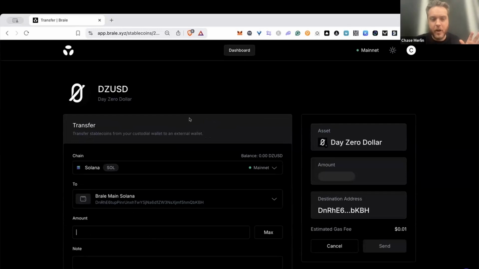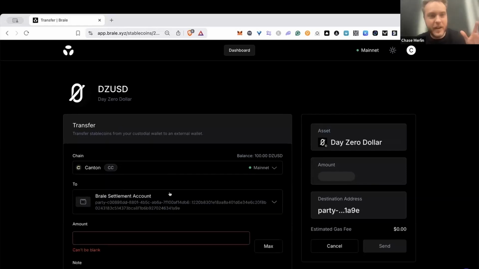I know a number of folks on the call are familiar with Canton, but for those who aren't, Canton's been building for 5+ years with this foundational assumption that privacy is the key enabler for traditional finance and real world businesses. If we think about flows like market makers depositing collateral to a derivatives exchange, or sensitive money flows like payroll or supplier payments, these are all really challenged on most networks today.